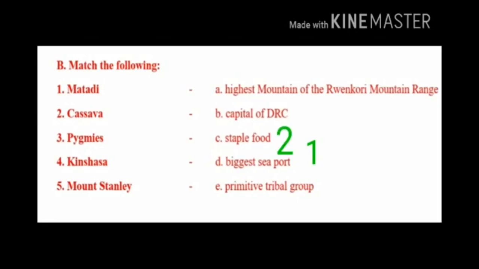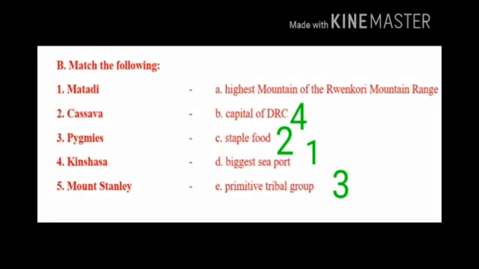Second question, Cassava. The answer is option C, staple food. Third question, Bigmis. The answer is option E, primitive tribal group. Bigmis, primitive tribal group. Fourth question, Kinshasa. The answer is capital of DRC.